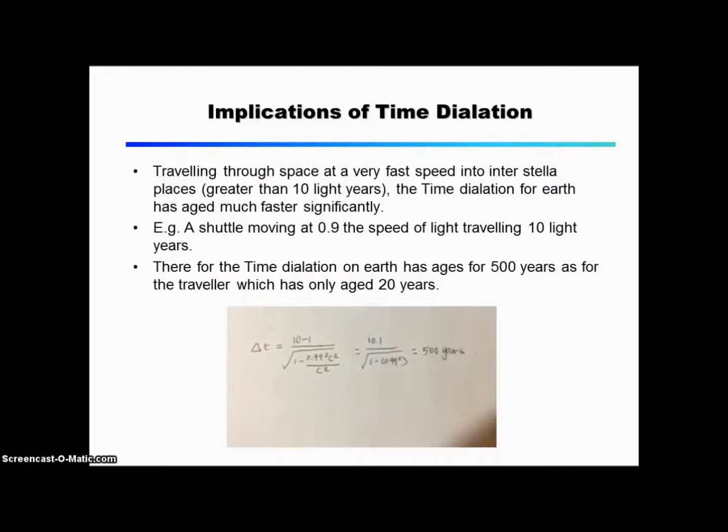Implications of time dilation. Traveling through space at a very fast speed into interstellar places greater than 10 light years, the time dilation for Earth becomes significant. A shuttle moving at 0.9 the speed of light traveling 10 light years. Therefore, Earth has aged 500 years, while the traveller has only aged 20 years. This is shown in the equation below that I have done.